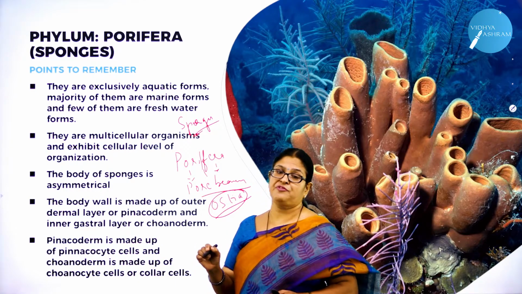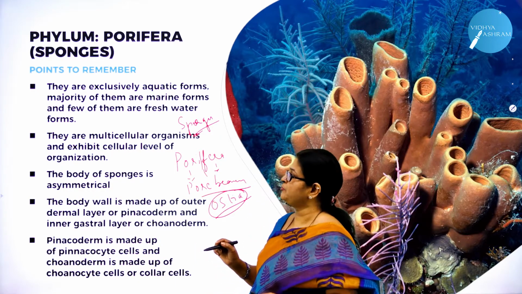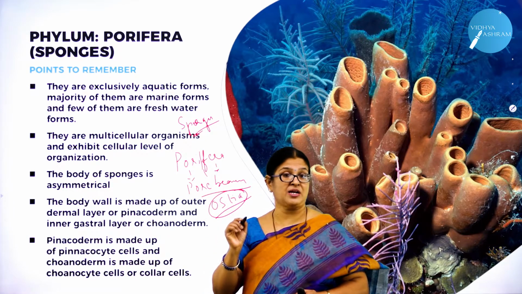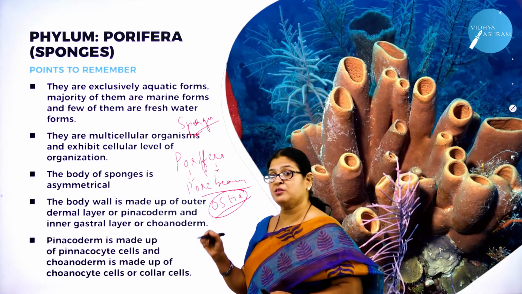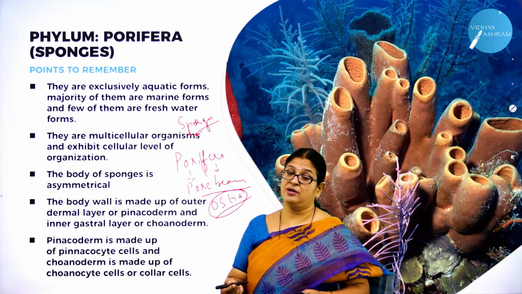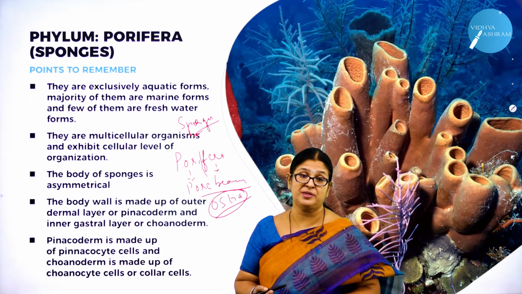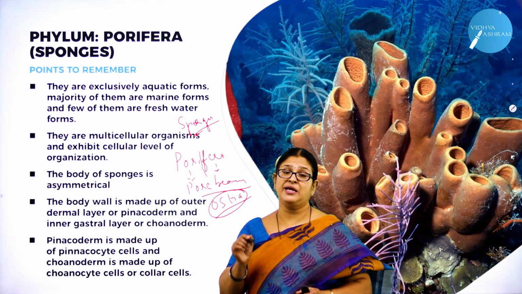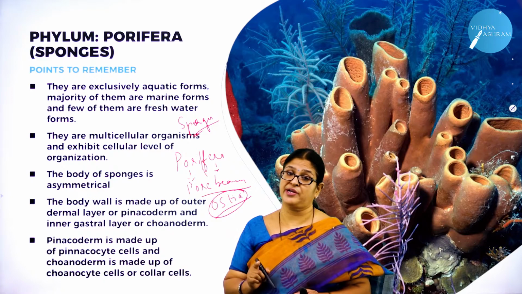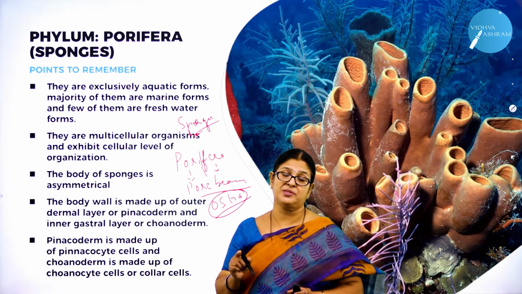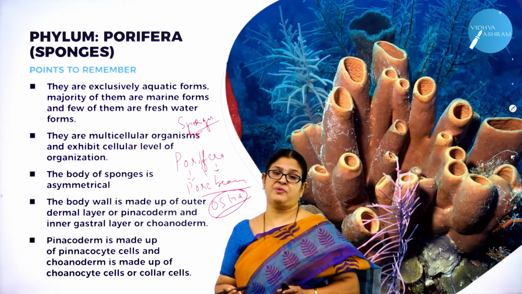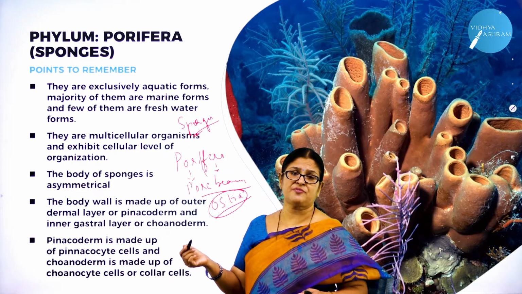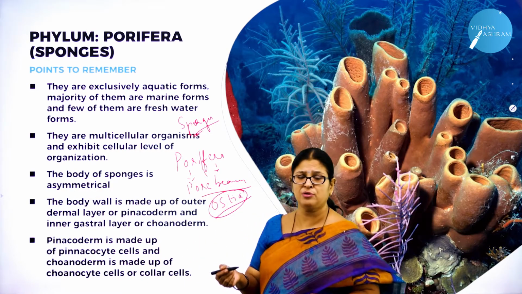Let us start with the first and foremost characteristic feature of phylum Porifera. As I said, there are 9 invertebrate phyla and 5 vertebrate classes, so it is very difficult to remember all the points. So continuous reading is needed, and also very important are examples. You have to explain the characteristic feature of a particular phylum with suitable examples. The description along with examples is very important, otherwise you may lose marks. Make it a point to remember all of them, because the characteristic features vary from one phylum to another.